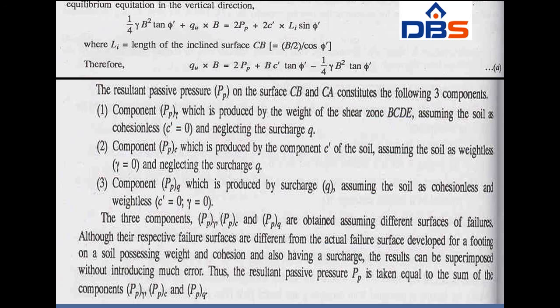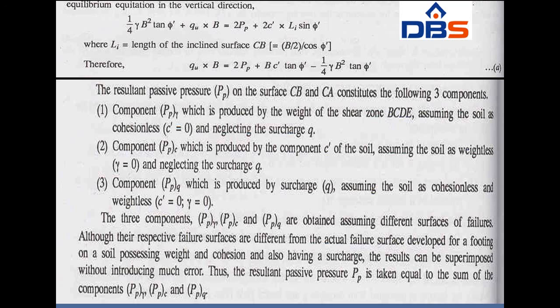Those are, first, the component P gamma, which is produced by the weight of the shear zone BCDE. Here the soil present in the shear zones is cohesionless, where C dash is equal to 0, and we are also neglecting the surcharge load Q. The second component is PC, which is produced by the cohesion C dash of the soil, assuming the soil is weightless and neglecting the surcharge.